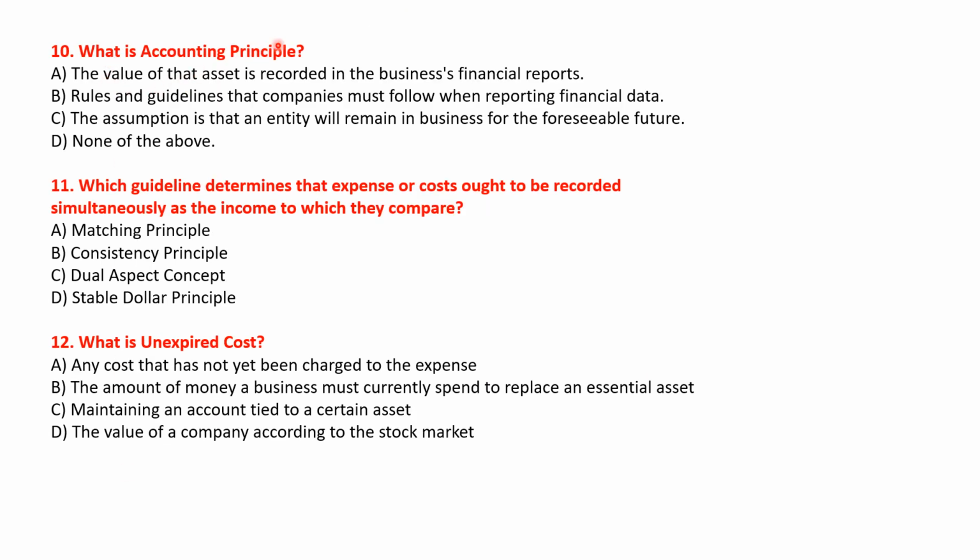What is the accounting principle? Let's look at the options: the value of the assets is recorded in the business financial reports; rules and guidelines that companies must follow when reporting financial data; the assumption is that an entity will remain in business for the foreseeable future; and none of the above. So the correct answer will be option B, rules and guidelines that the companies must follow when reporting financial data. Okay?